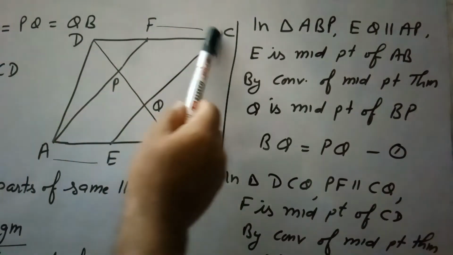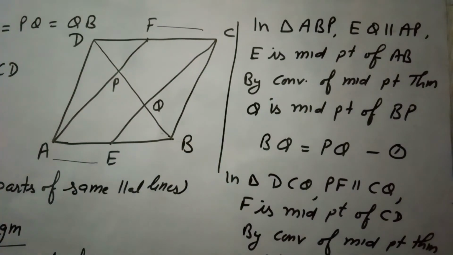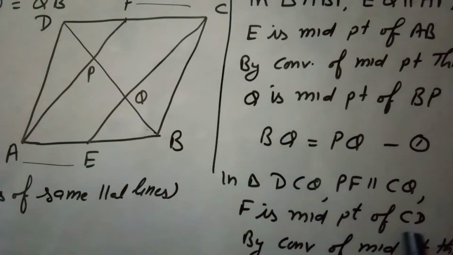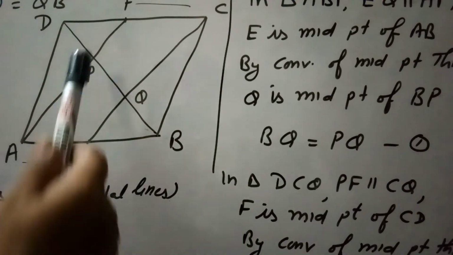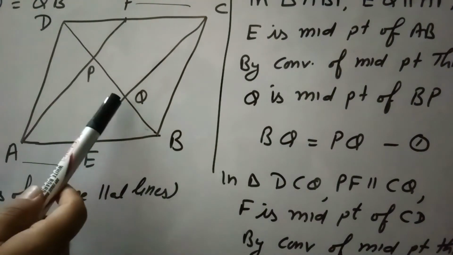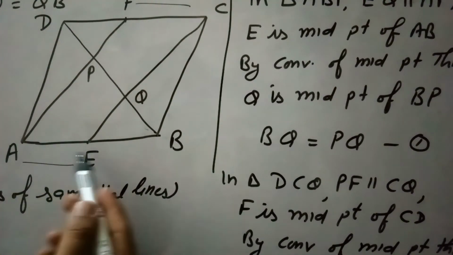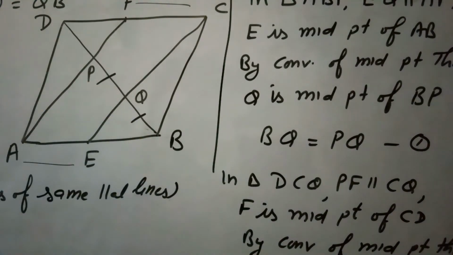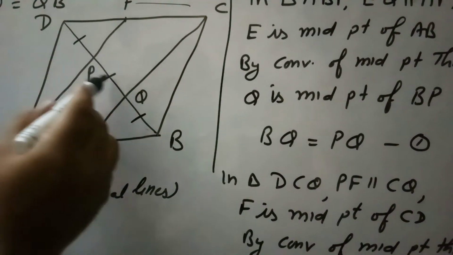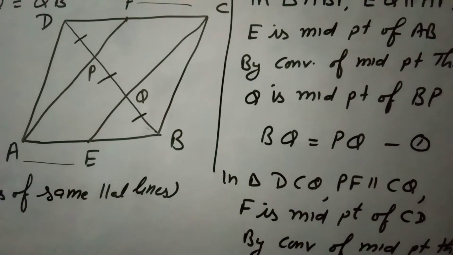Similarly in triangle DCQ, PF is parallel to CQ and F is the midpoint of CD. So in this triangle DCQ, by the converse of the midpoint theorem, P will be the midpoint of DQ. It means DP and PQ are equal. Now from the first triangle, BQ and PQ are equal, and from the second triangle DP and PQ are equal. So it means all these three parts are equal. So AF and CE trisect the diagonal.